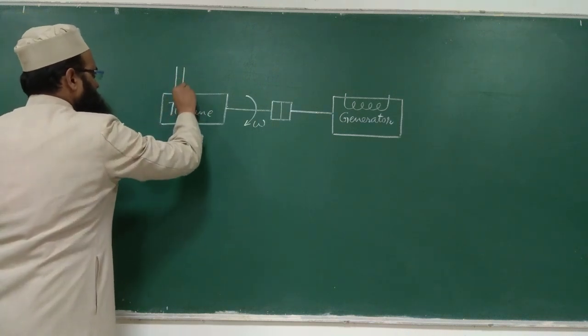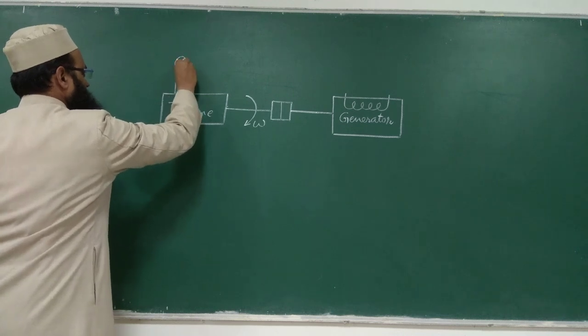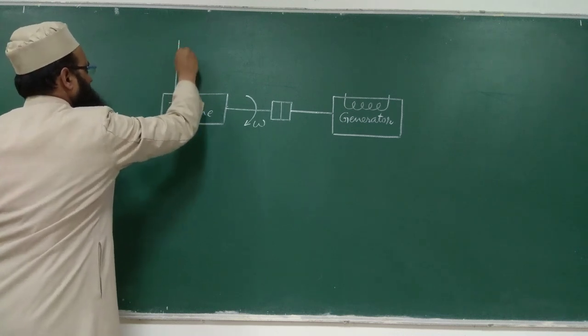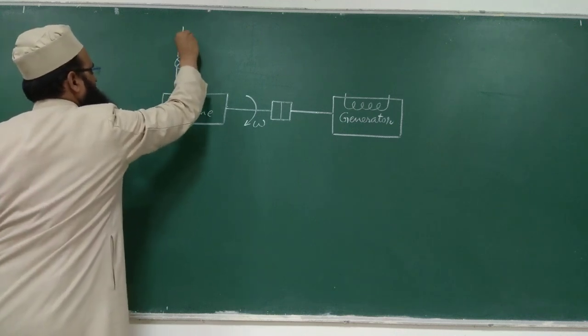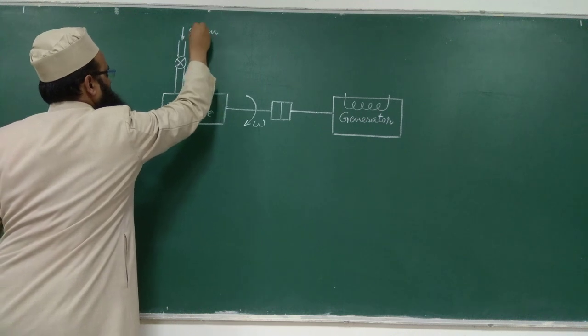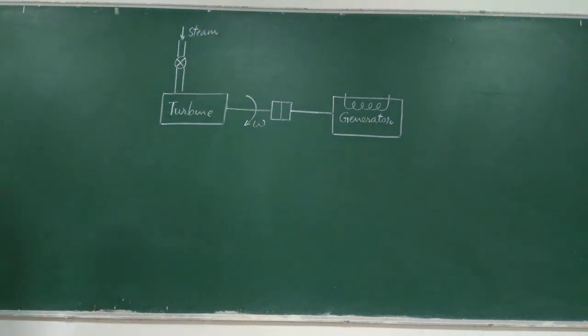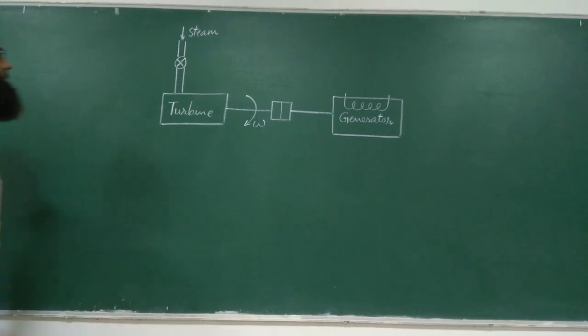Let us make this a steam input to the turbine. This is steam. We are talking about a turbo generator. So a steam turbine is running the rotor of this alternator, and this is a steam input.